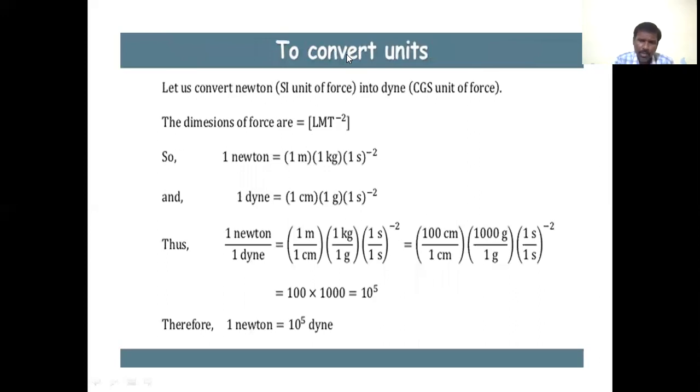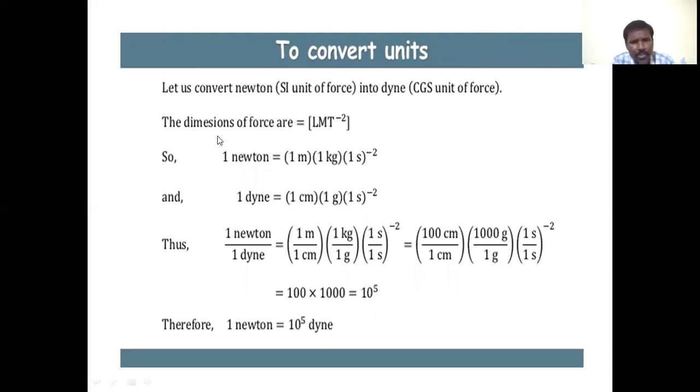To convert units, to check the units completed, then how to convert units? Let us convert Newton, that is the SI unit of force, into dyne, that is the CGS unit of force. So a unit for one physical quantity in the SI system we have to convert into the CGS system or CGS unit.